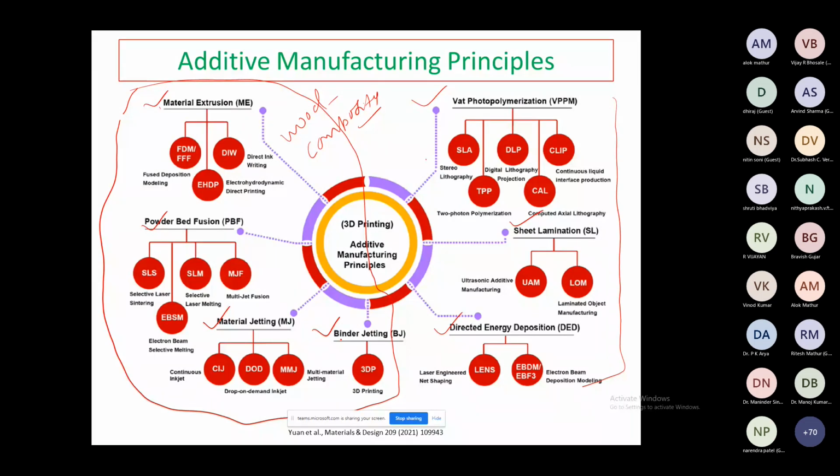So in this stereolithography process, then digital light processing and continuous liquid interface production, then two-photon polymerization, and computed axial lithography, we'll discuss tomorrow. Two-photon polymerization is a non-linear